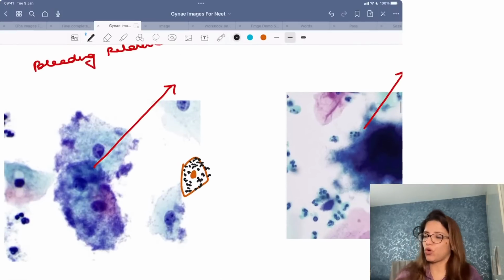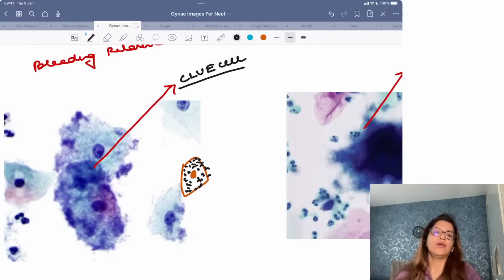And this is what is called as, now who's going to tell me what this is called as? I'm waiting for your answers. What is this type of cell called as? This is not called as bacterial. What is this called as? This particular cell is called as clue cell. Excellent. Right? And a clue cell is seen in case of bacterial vaginosis.